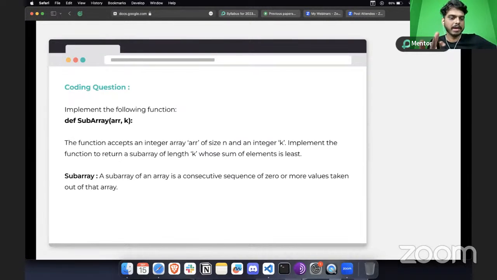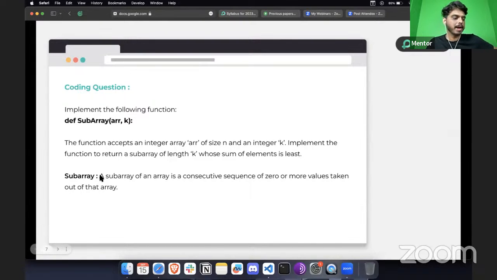I would tell you to take a screenshot of this or keep this question. I'm not going to waste time reading the question from the beginning. So basically, here we are given an array, and you have to complete this code so that the function accepts an integer array of size n and an integer k. We have to implement the function to return the subarray of length k whose sum of elements is least.